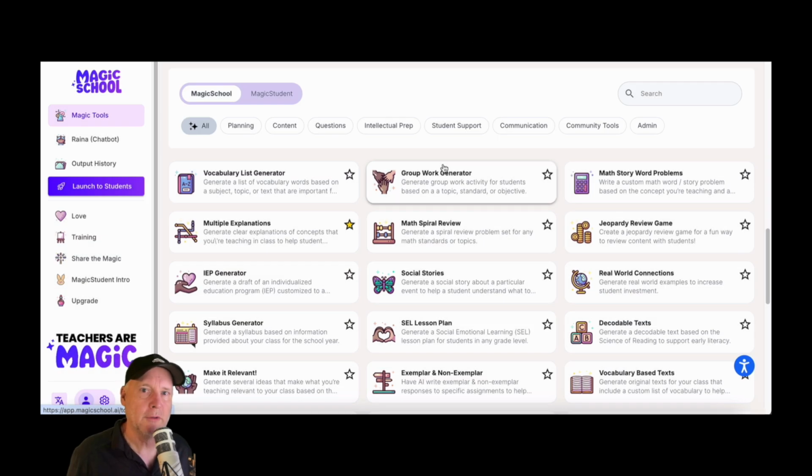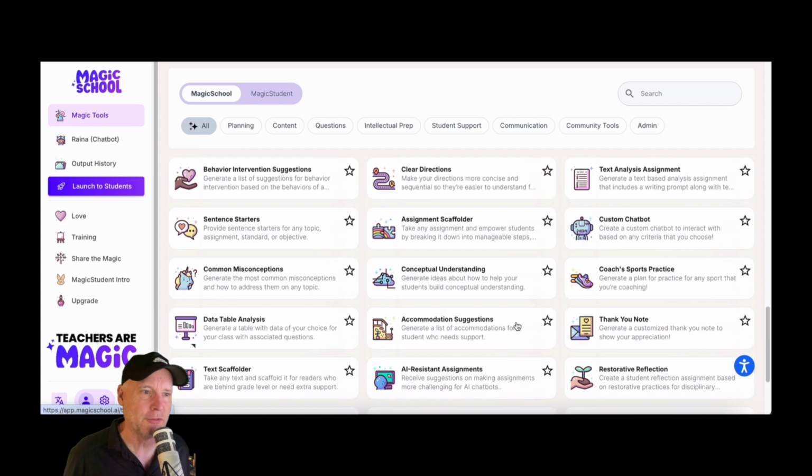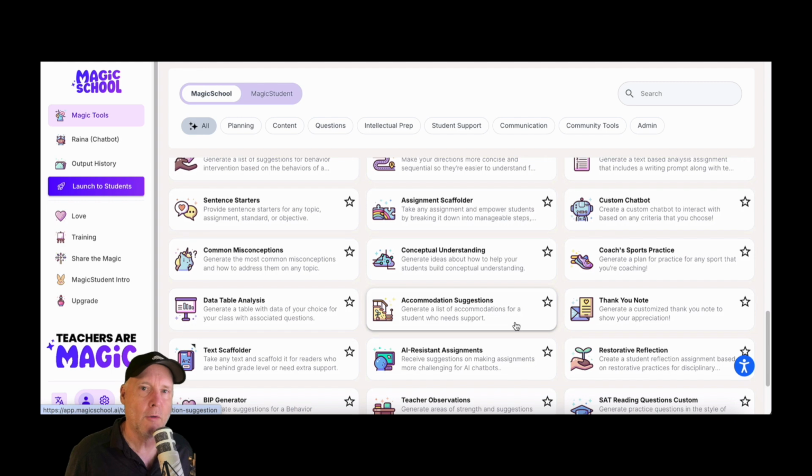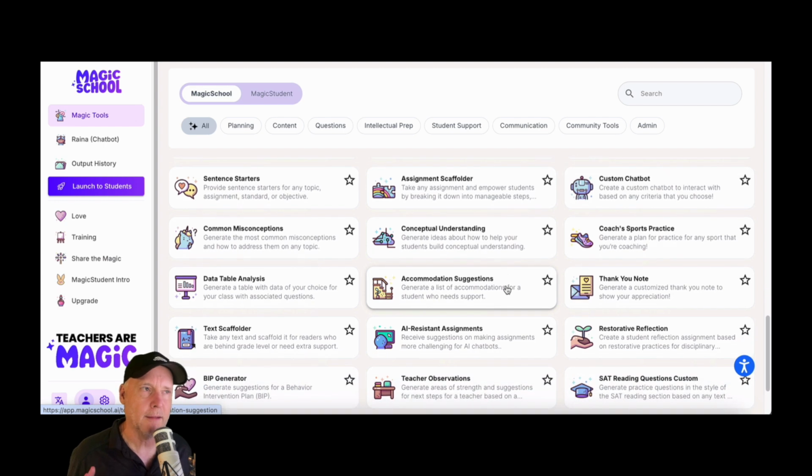Sometimes you want to use AI like what we have here in Magic School without having to dig through all these tools to figure out which one you want, or you don't find the tool that's appropriate for what you need here. The beauty of these tools is they help create parameters and prompts for you, something I'll explain a little bit more in a moment.